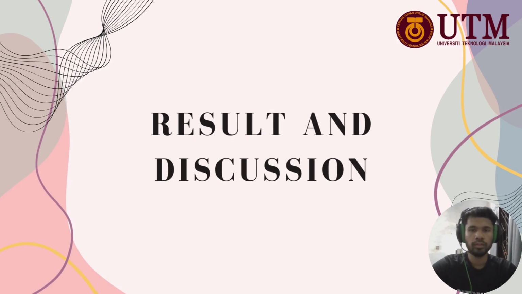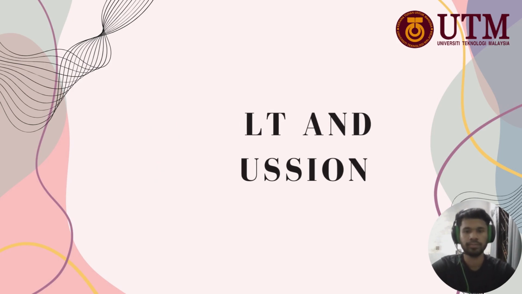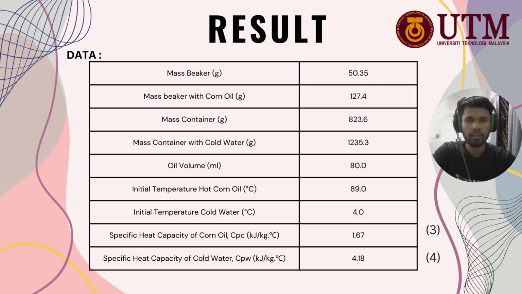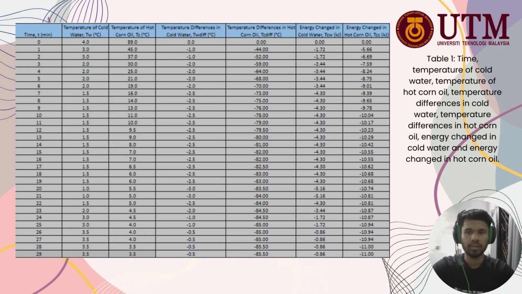So we continue with the results and discussion. Okay, this is the data that we use in this experiment, which are mass of beaker with corn oil, mass of container, oil volume, and others. This is table 1. This table shows time, temperature of cold water, temperature of hot corn oil, temperature difference in cold water, temperature difference in hot corn oil, energy change in cold water, and energy change in hot corn oil.